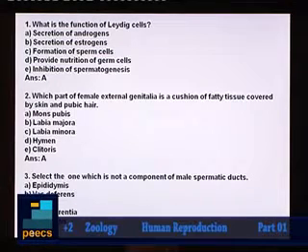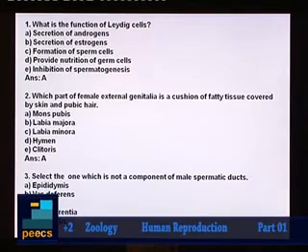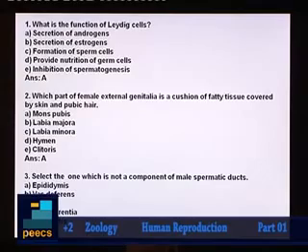You know, male spermatic ducts are also called the male accessory ducts. It is composed of rete testis, vas efferentia, epididymis, and vas deferens. But here, cervix is actually a part of female reproductive system. So correct answer will be option C. The part which is not a component of male spermatic duct will be cervix here.